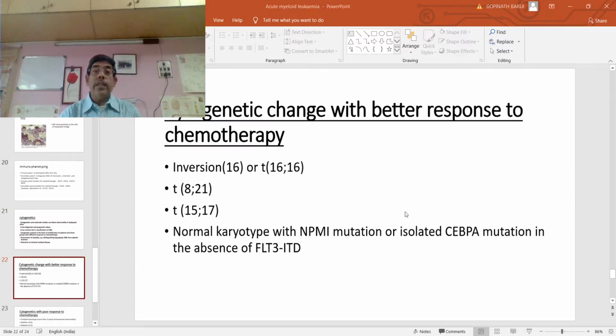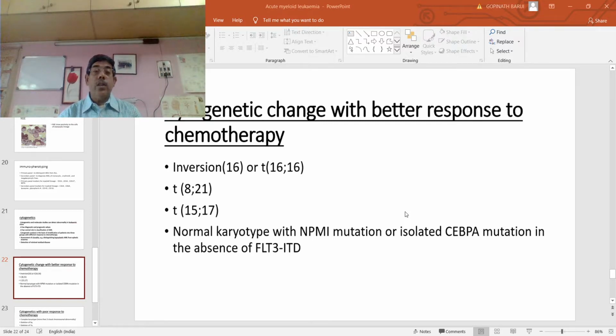Now the cytogenetic changes with better response to chemotherapy. Number one is inversion 16 or translocation 16;16. Second is translocation 8;21 and third is translocation 15;17. Inversion 16 is usually found in acute myelomonocytic leukemia.